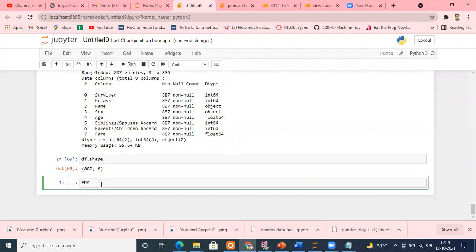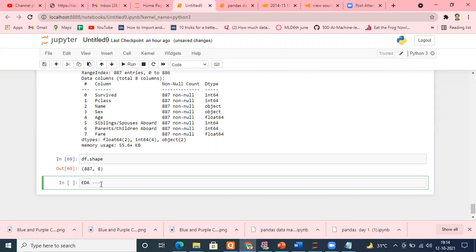Whenever we are working on machine learning, most of the time a machine learning engineer spends is on EDA, that is, exploratory data analysis. Understand the words: explore your data and analyze that data, do the analysis of the data by exploring it.